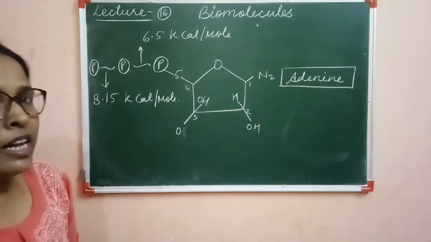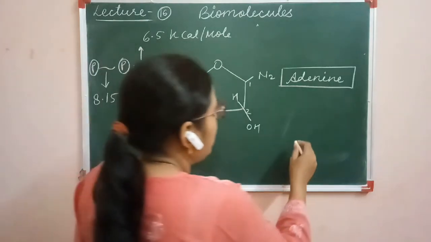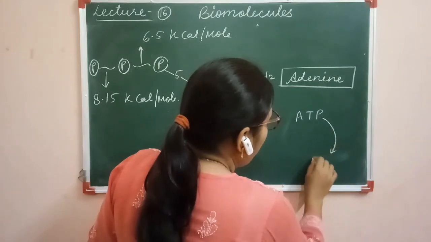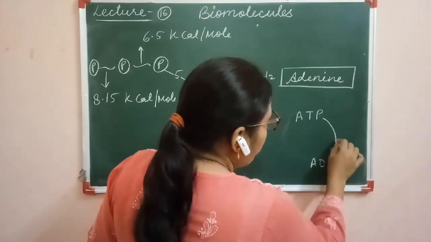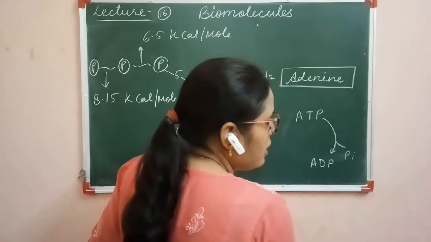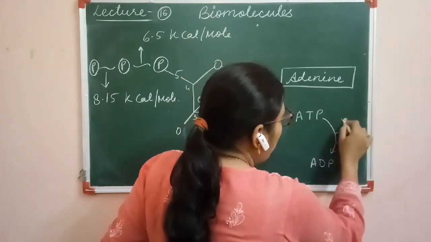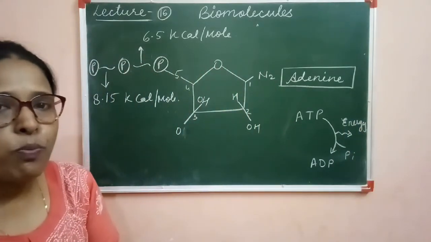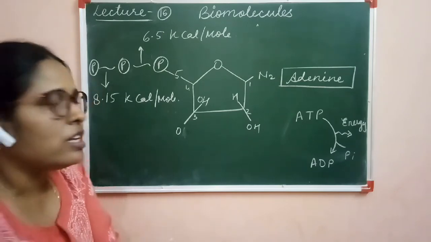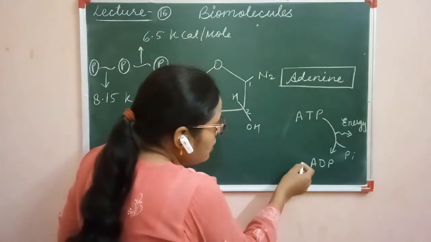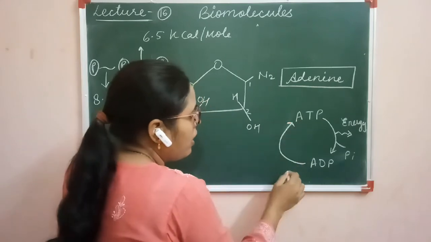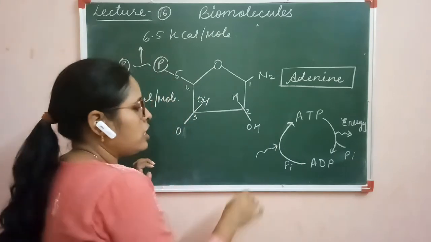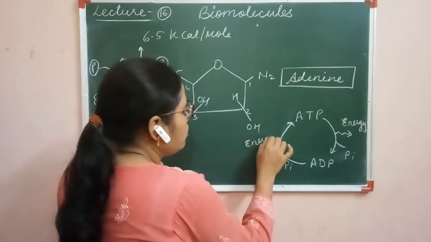We know that in case of energy liberation, the molecule of ATP breaks down and ADP is formed. Here one phosphate group is released and energy is also released. This energy is used by the cells to perform its various metabolic activities, and this ADP again joins with a phosphate molecule, and some amount of energy is also required for this joining.